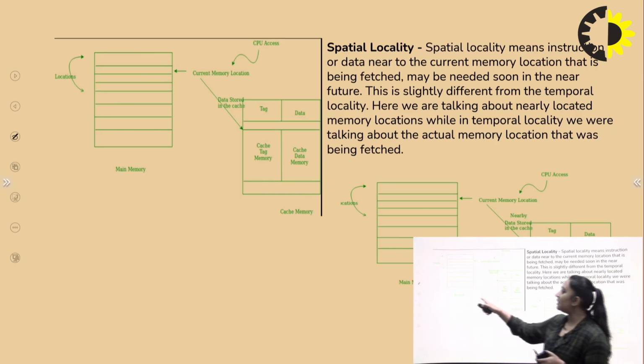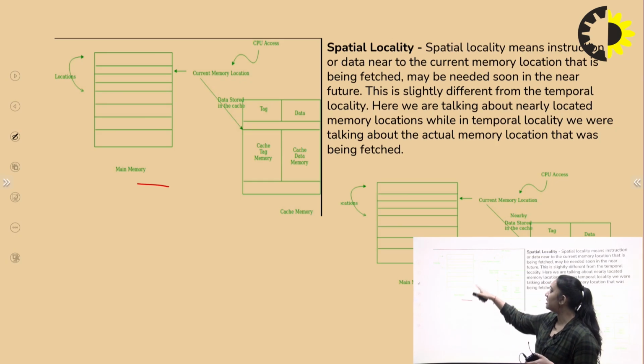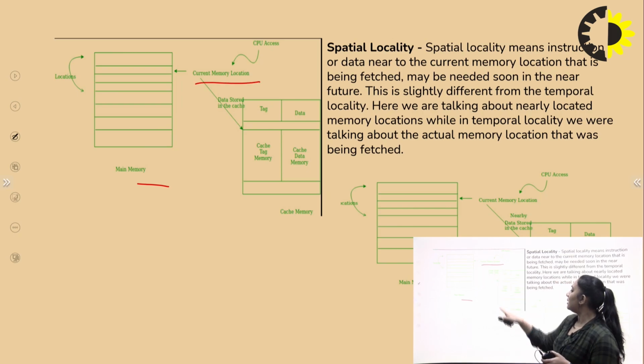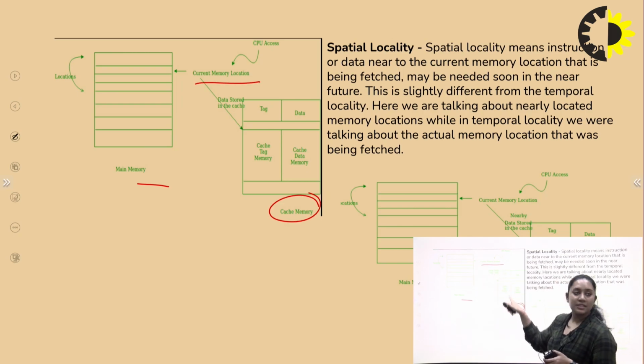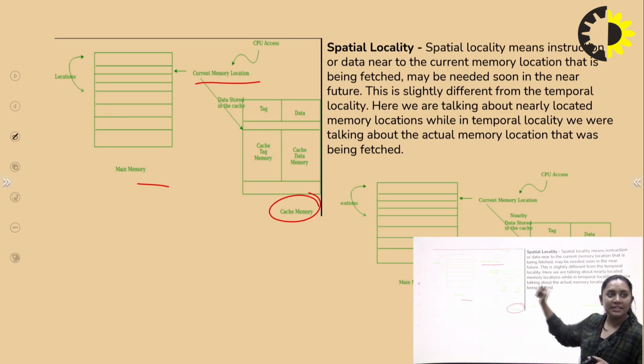As we can see in the main memory, the process or data task can be stored in the form of a PCB block. Then in the cache memory, we temporarily save the current memory location for the CPU. The CPU can access the current memory location data in the form of the tag and the data, and the tag is used in the cache to store the data, right?